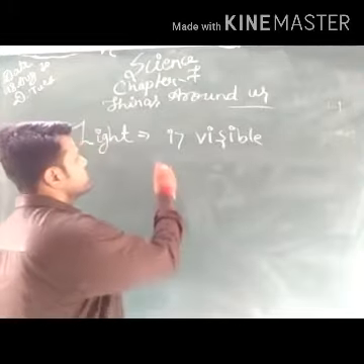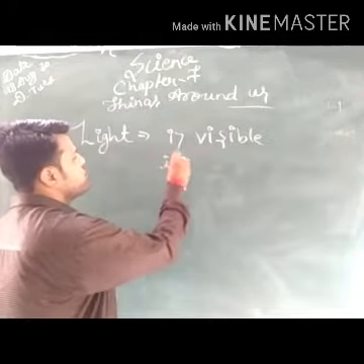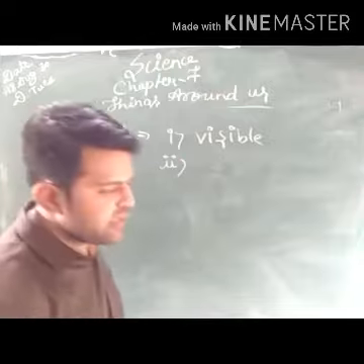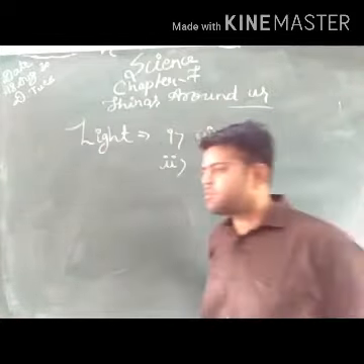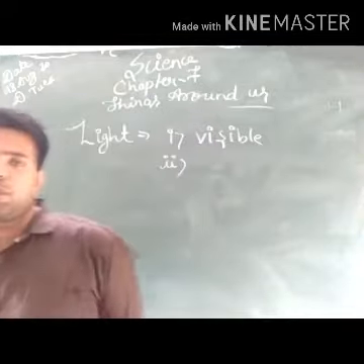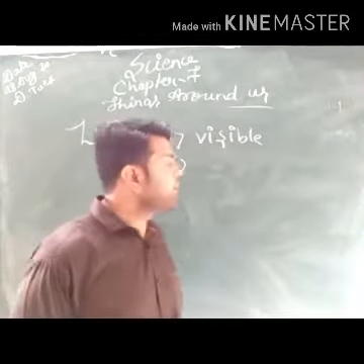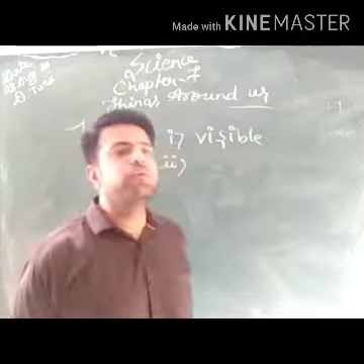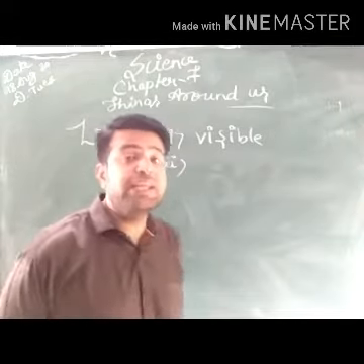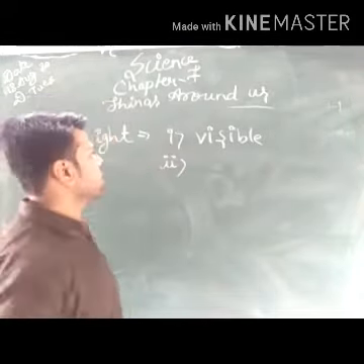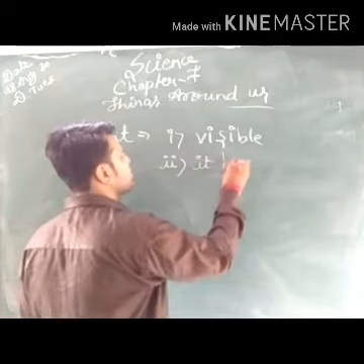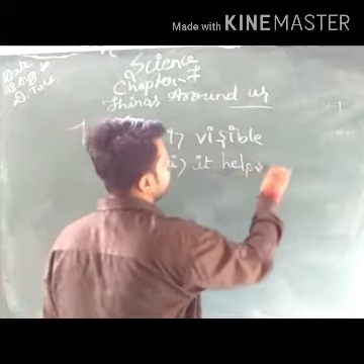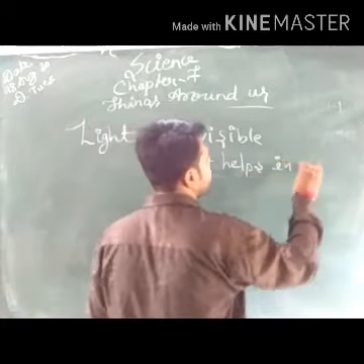Next, the use of light. Before seeing the next use, recall the definition of photosynthesis. Photosynthesis is a process in which green plants make their own food in the presence of chlorophyll and sunlight. So the next use of light is that it helps in photosynthesis.